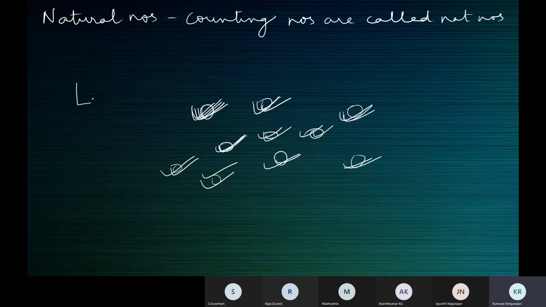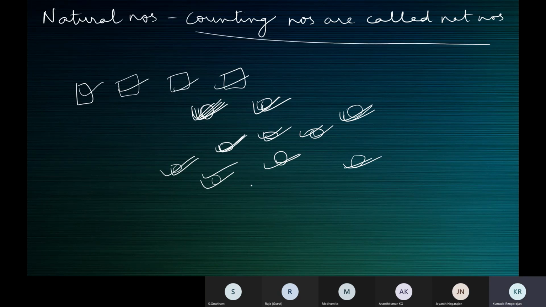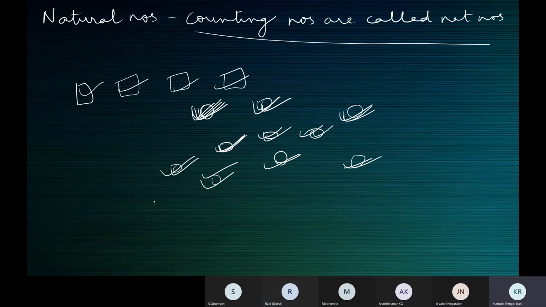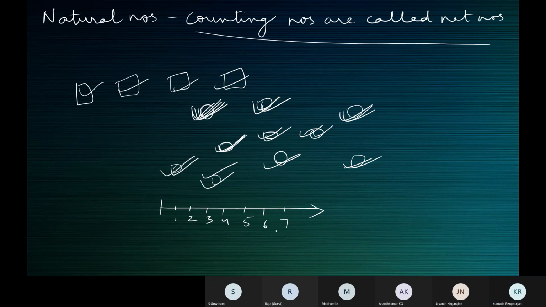All right. So that's how we count. We say 1, 2, 3, 4. Counting numbers are called natural numbers. Is that right? Yes, ma'am. So how do you represent them on a number line? See here: 1, 2, 3, 4, 5, 6, 7, and so on. These are natural numbers.